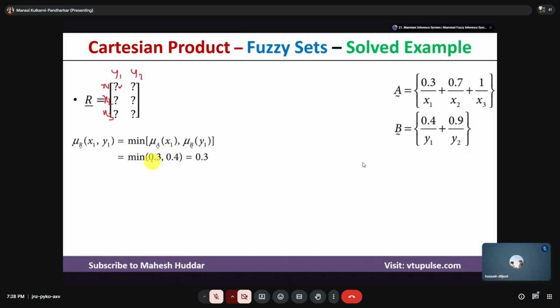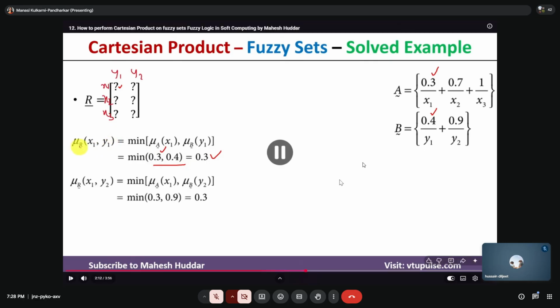So what is the membership value of x1 in A? If you go and check it here, the membership value of x1 in A is 0.3. That is what I have written here. The membership value of y1 in fuzzy set B is 0.4 here. Between these two, the minimum is 0.3. So 0.3 will be the value of x1, y1 in fuzzy relation R here. Very easy.